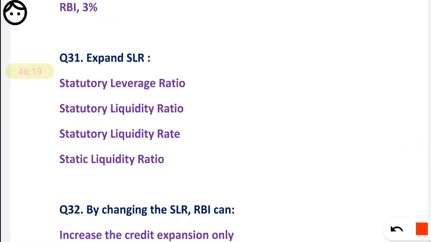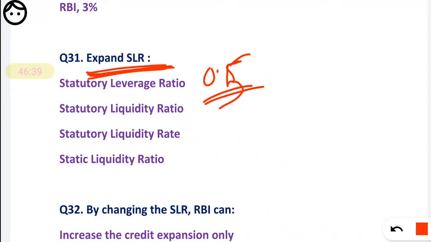Expand SLR. So friends, here is a question for 0.5 marks. It is very easy. We know the full form, but what happens sometimes, if you are in a hurry, you will mark somewhere else. You will see ratios. If you look overall, you will see all options are nearly the same. But in such cases, you have to read each option one by one.